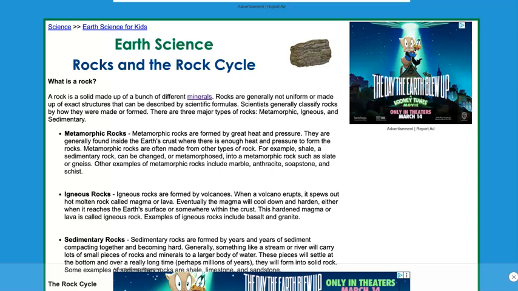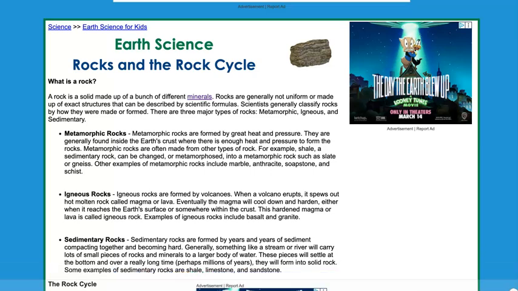Rocks and the rock cycle. A rock is a solid made up of a bunch of different minerals. Rocks are generally not uniform or made up of exact structures that can be described by scientific formulas. Scientists generally classify rocks by how they are made or formed. There are three major types of rocks: metamorphic, igneous, and sedimentary.